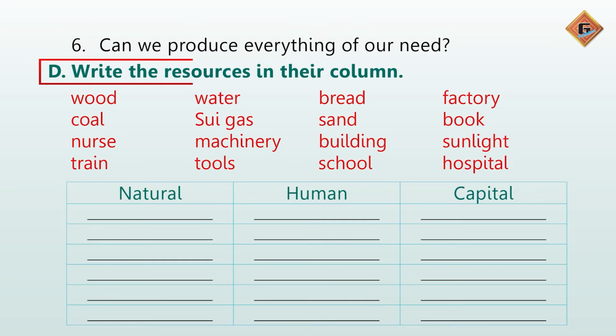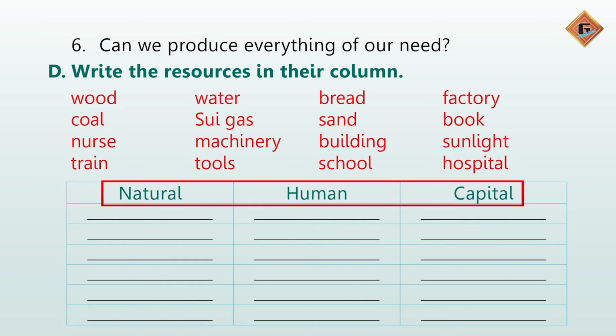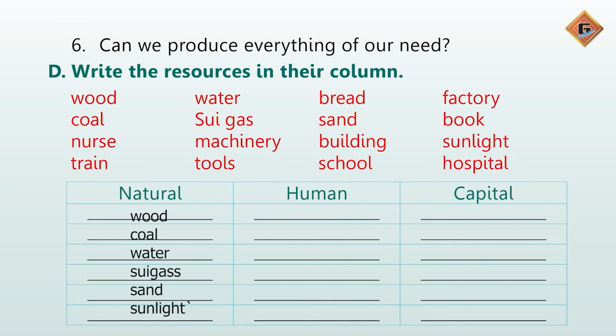Write the resources in their correct column. Natural resources: wood, coal, water, sweet gas, sand, sunlight. Human resource: nuts, school, hospital, book, bread.